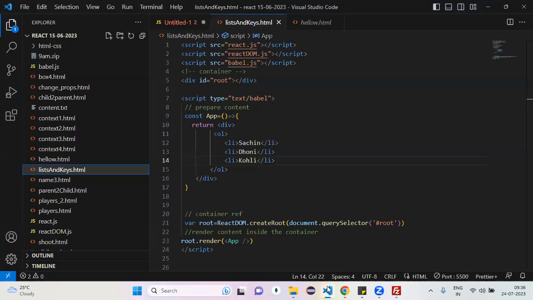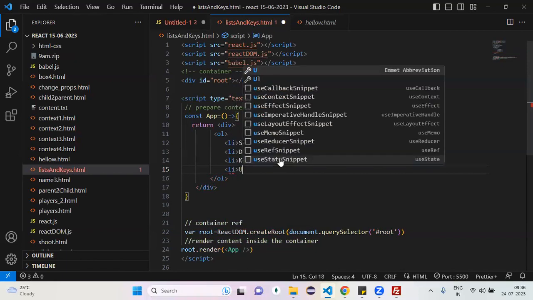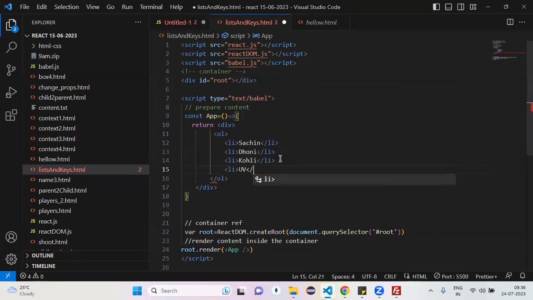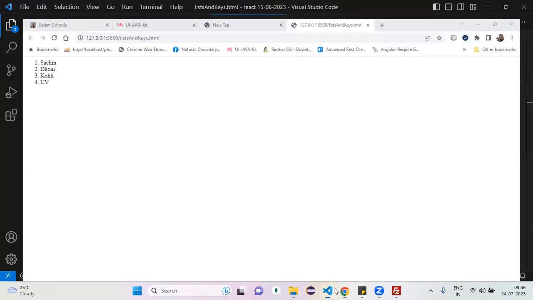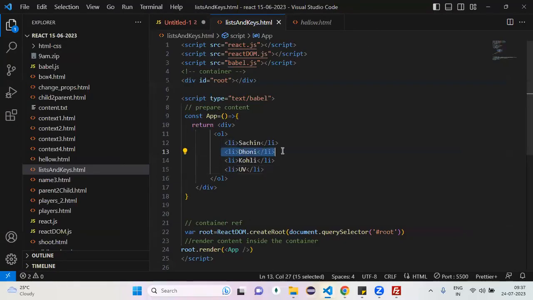Now, I want to add one more player. Then what do I have to do? One more list item. LI, you have to add it or not. Yes, you have to add one more LI or not. If you don't want Dhoni, then you have to remove this particular LI or not. Every time to do the modifications, you have to go to your DOM and do the modifications or not. Yes or no? First tell me.